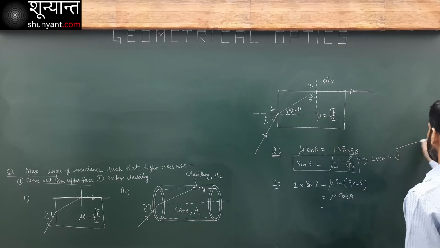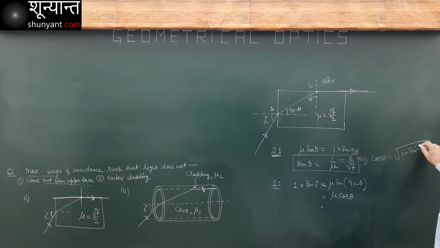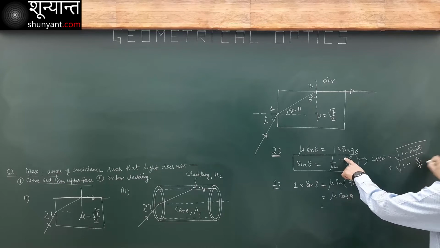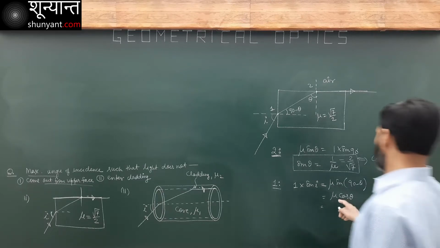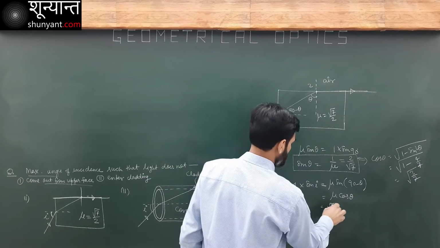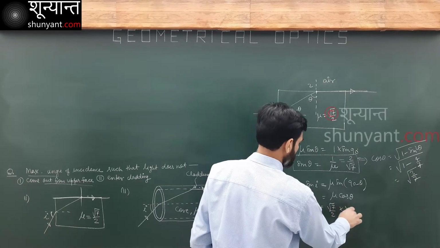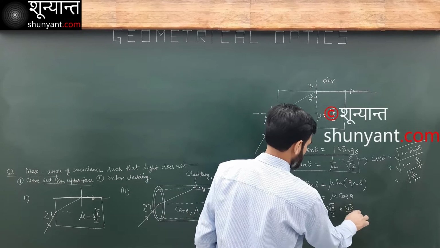Cos theta is under root of 1 minus sine square theta, so under root of 1 minus 4 over 7. This becomes under root of 3 over 7. Mu, what is mu? Mu is root 7 over 2 times under root of 3 over under root 7.